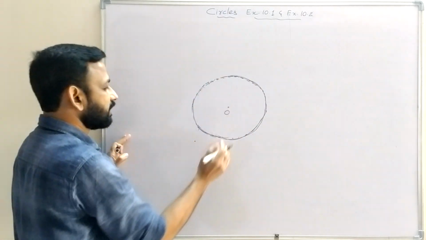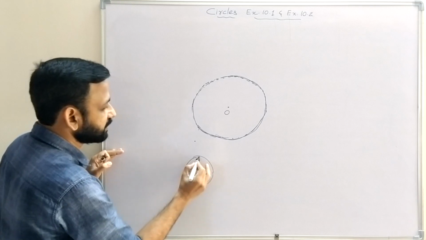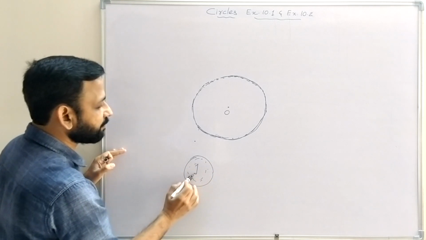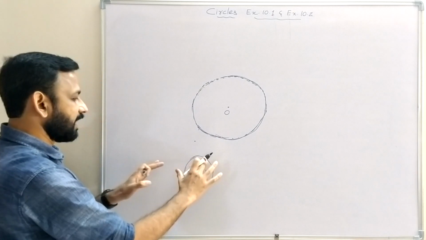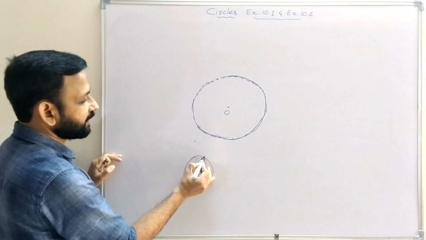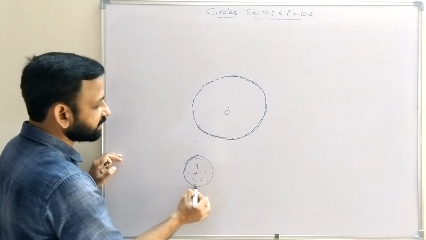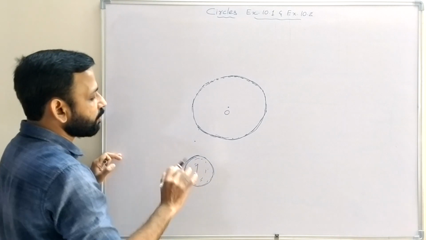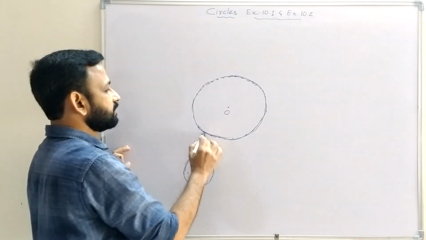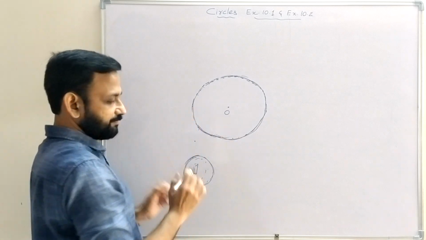The interior points along with the boundary is called a circular region. When we take a 1 rupee coin, that is a circular region: the set of all points inside the circle and the points on the circle together. And when we take only the boundary, that is the circle. The boundary of a 1 rupee coin is a circle. So circle means only this curve.